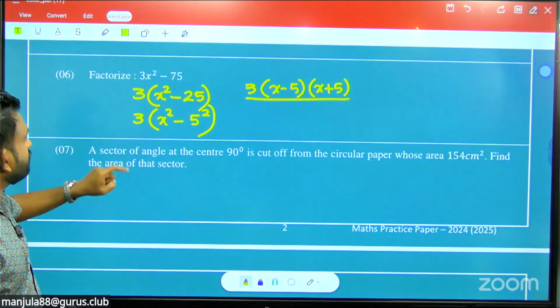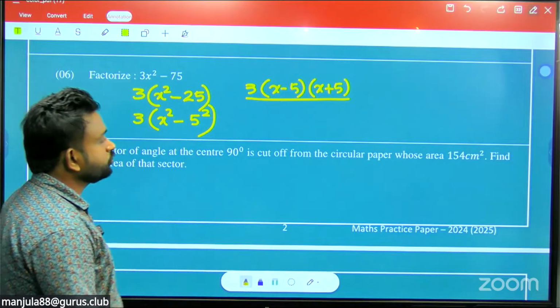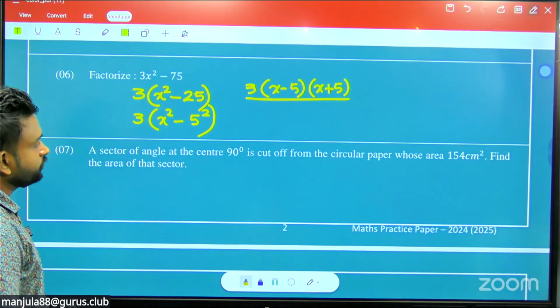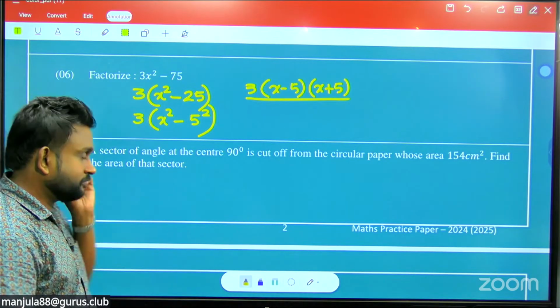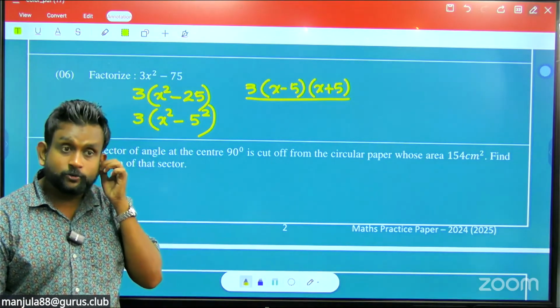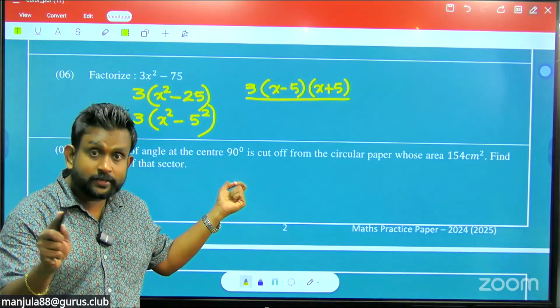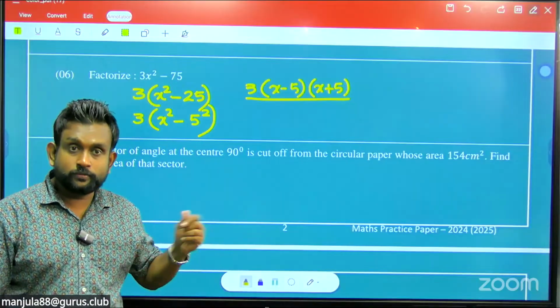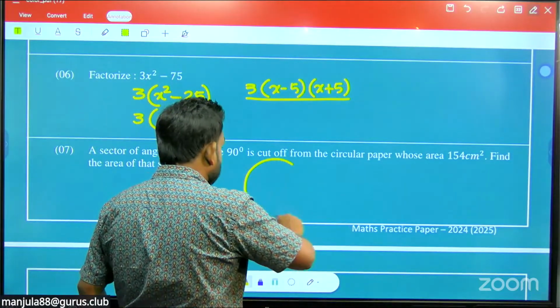Seventh one. A sector of angle 90 at the center is cut out from a circular paper whose area is 154 square centimeters. Find the area of that sector. Just an idea about the sector. So a 90-degree sector means, from a full circle, how much portion? So this is the full circle.